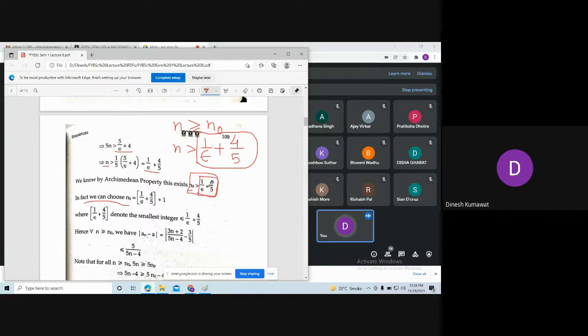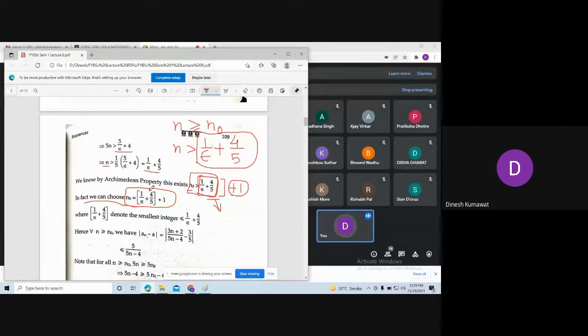As this is a real number and n naught is a natural number, we take its greatest integer value and add 1. The greatest integer value gives me an integer less than or equal to this number, and here we are adding 1 to that integer, or you can say that natural number. So this is the value of n naught.